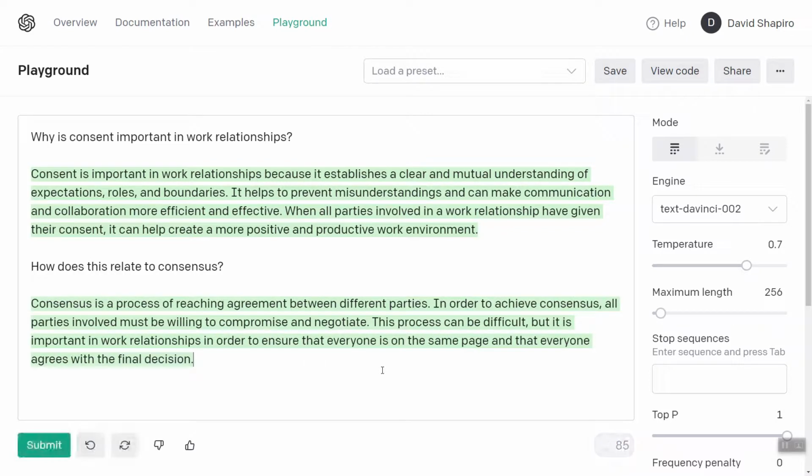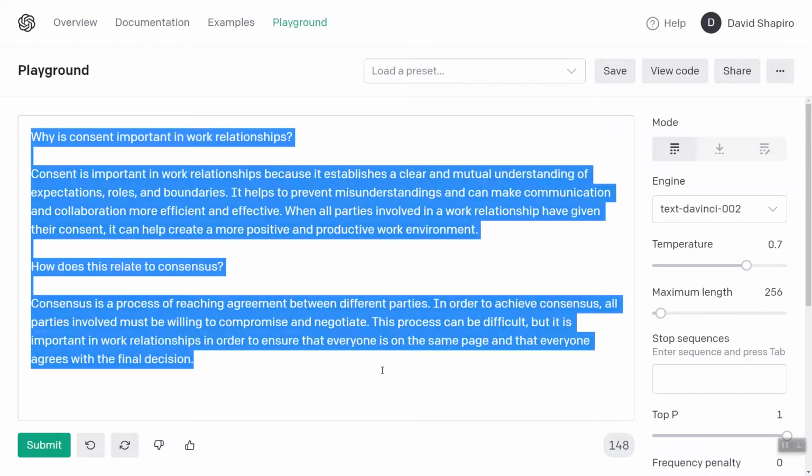Consensus is a process of reaching agreement between different parties. In order to achieve consensus, all parties involved must be willing to compromise and negotiate. This process can be difficult, but it is important in work relationships in order to ensure that everyone is on the same page and everyone agrees with the final decision. So consent and consensus have a very similar meaning.